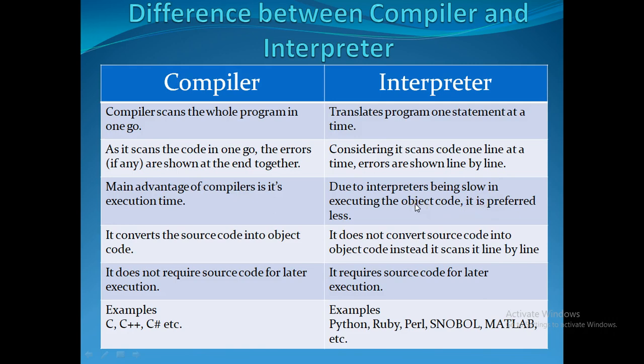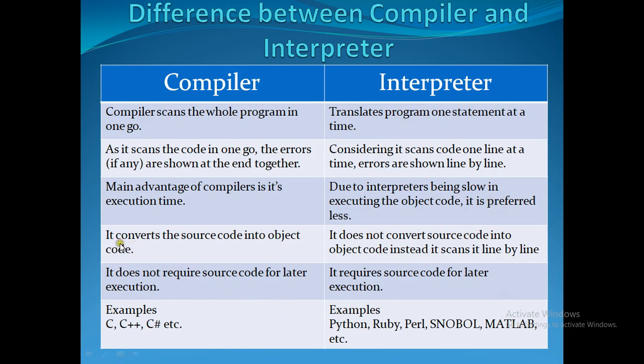So it takes time to compile because it takes one line at a time. If an error is there, then we have to correct the error and run the program again. So it starts again from the beginning, line by line, and if an error is there, it breaks the program. It stops the translation there and asks us to correct it. So it takes time. Because of this reason, people are not preferring interpreters.